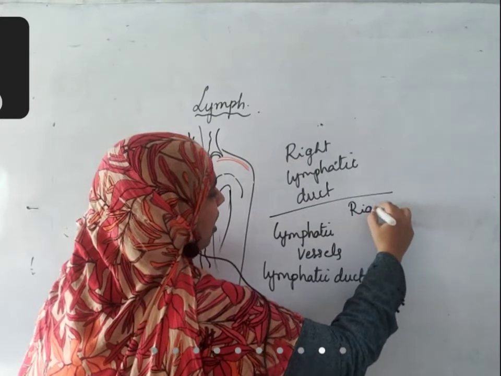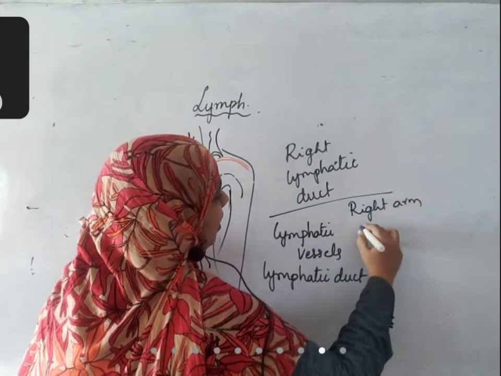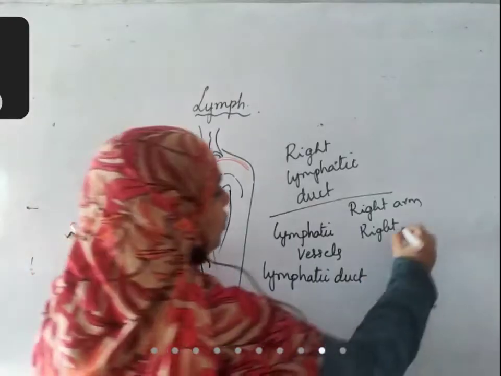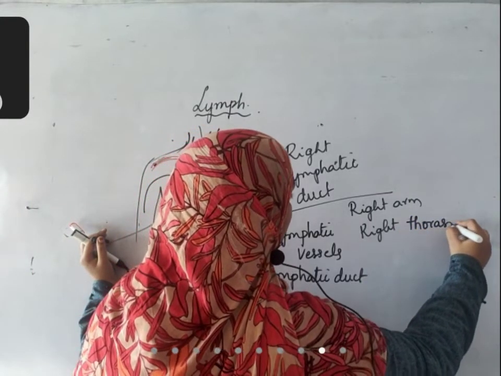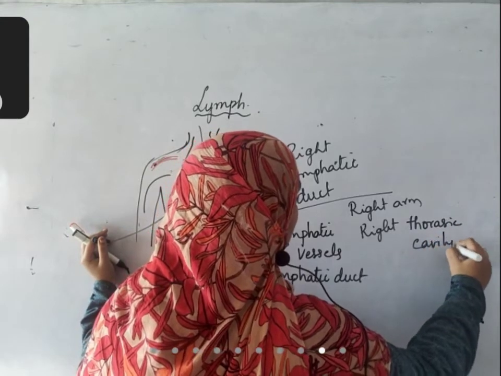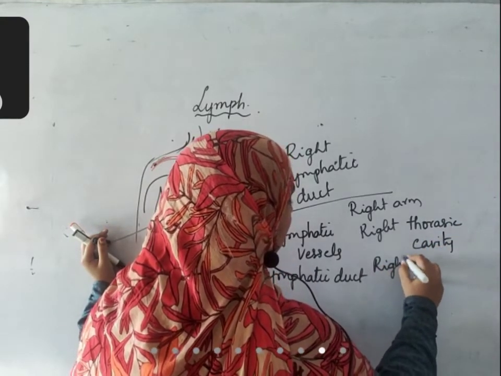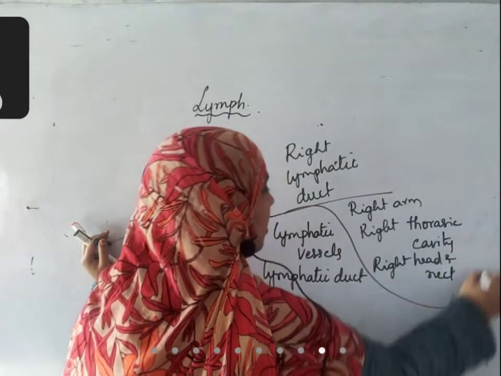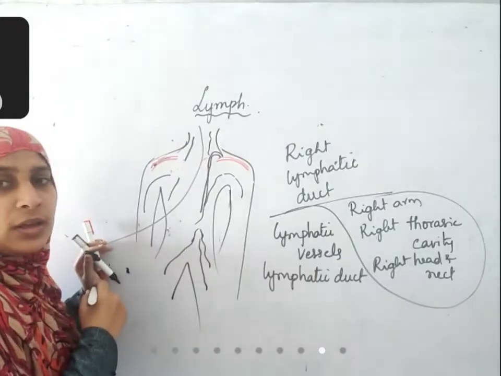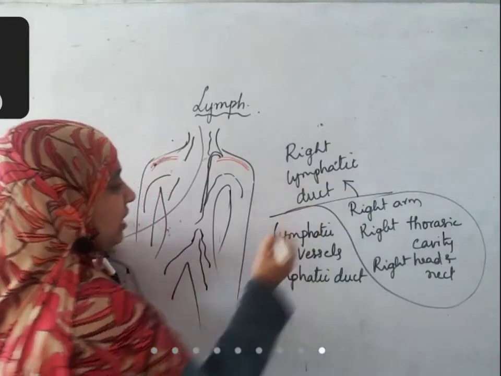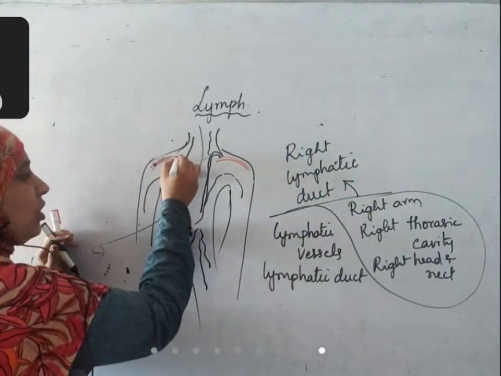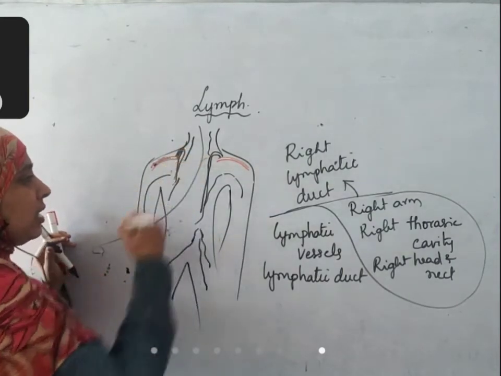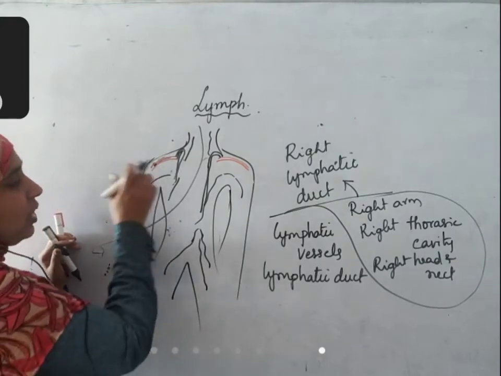Right arm, right thoracic cavity. The chest cavity is called the thoracic cavity, and right head and neck. Only this region's lymph is carried by the right lymphatic duct. It will drain into the subclavian vein. Whatever comes from here, it will drain into the subclavian vein that is on the right side.